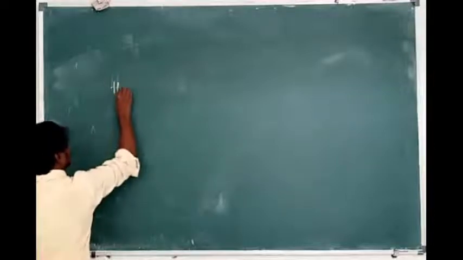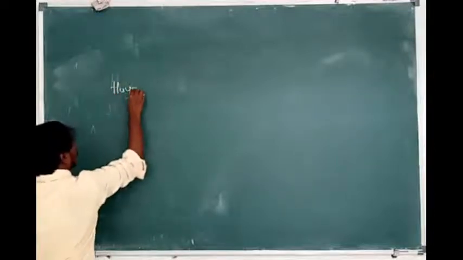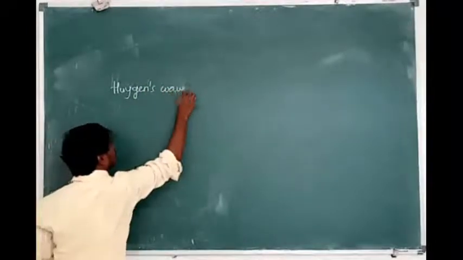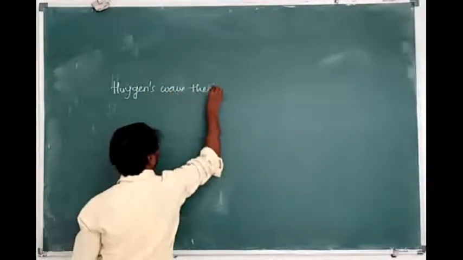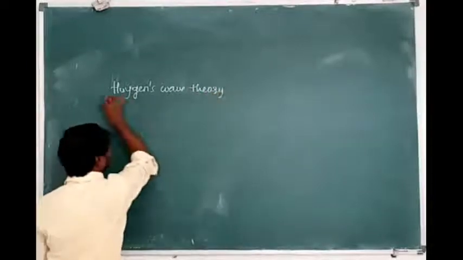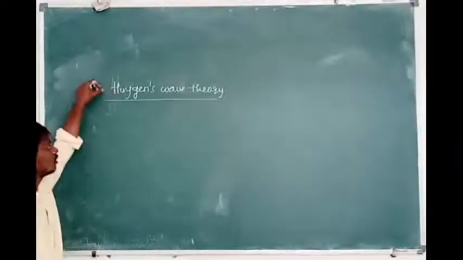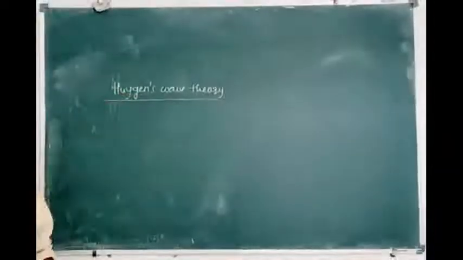It is just an introduction of the chapter. So according to Newton, the light is made up of particles, meaning light behaves as a particle. But according to Huygens, the light behaves as a wave.